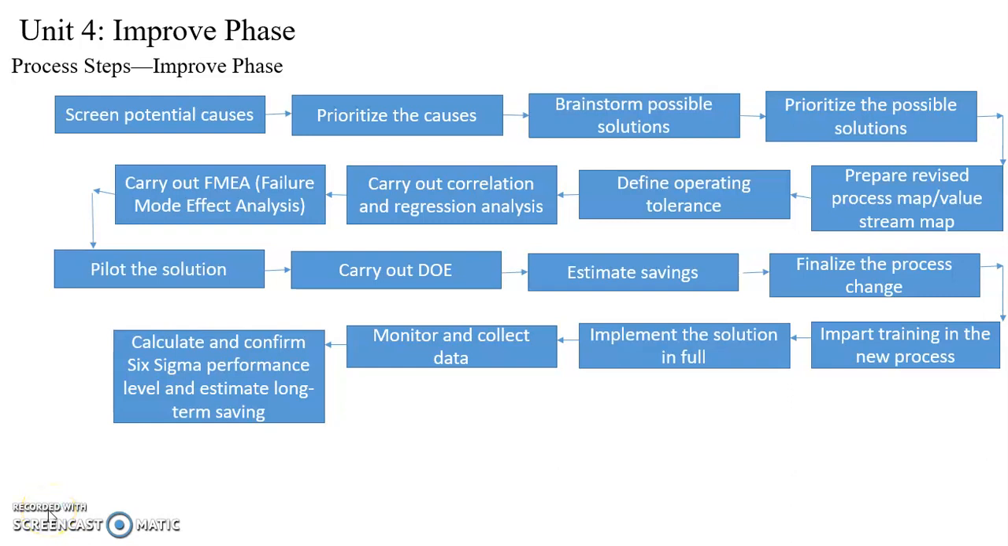You should go for Six Sigma calculation in the change in the process. These are some process steps involved in improve phase. The next and final thing is that you should celebrate and reward with the team members.